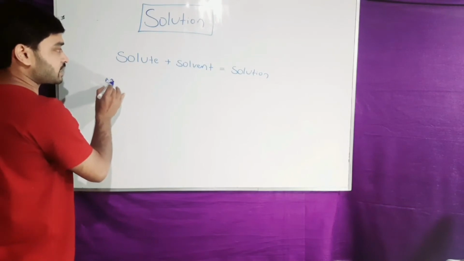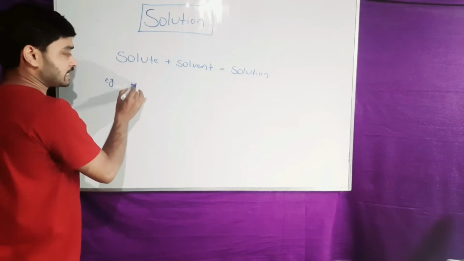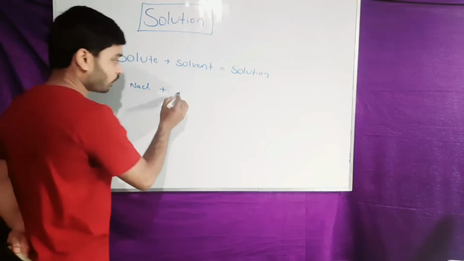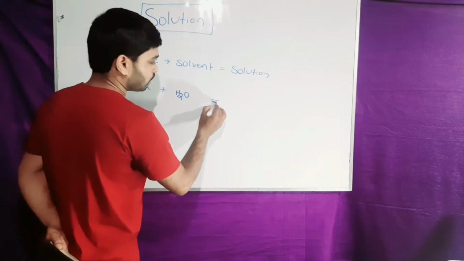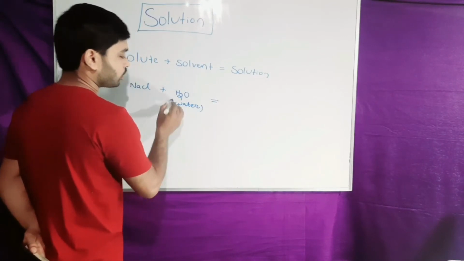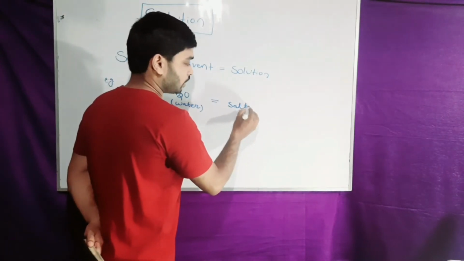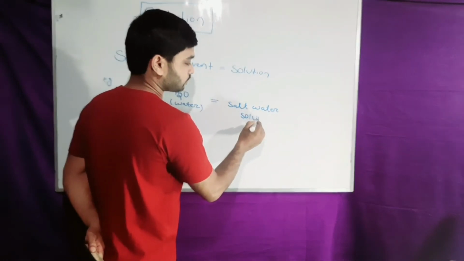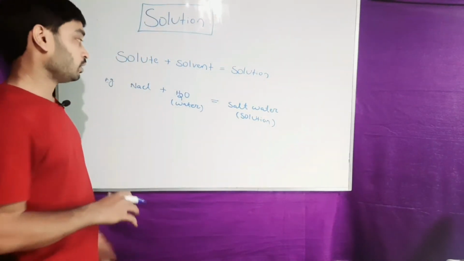Let's take the example of table salt or common salt, which is NaCl, and if you add NaCl into some volume of water, it will produce salt water, and the salt water is one type of solution.